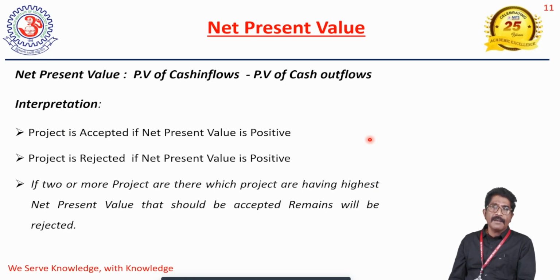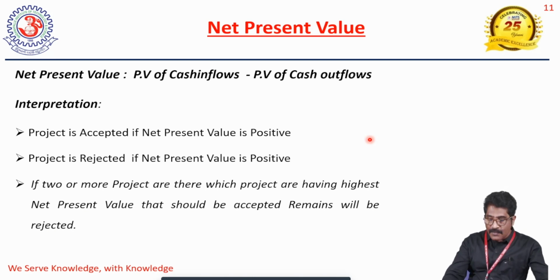If NPV is positive, the project will be accepted. The project will be rejected if NPV is negative. If two or more projects compete with each other, the one having the highest NPV will be accepted, and the remaining will be rejected. So that is the net present value.